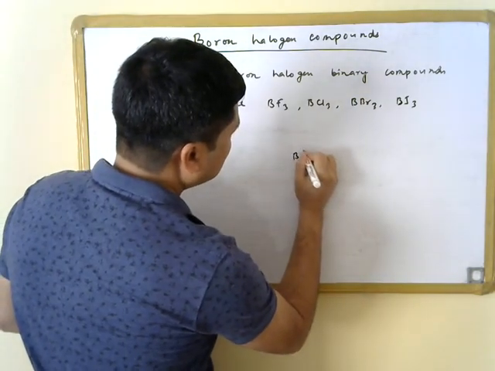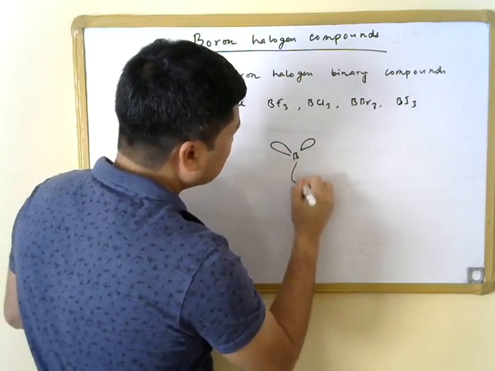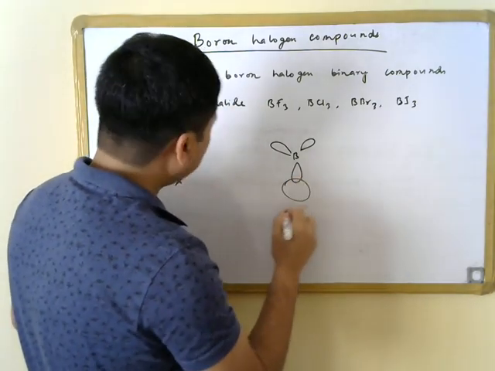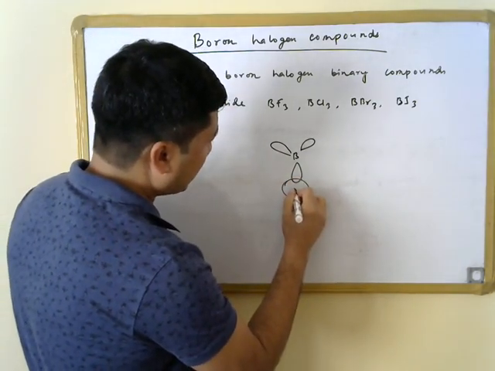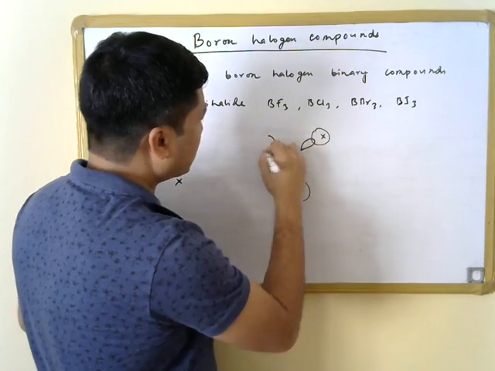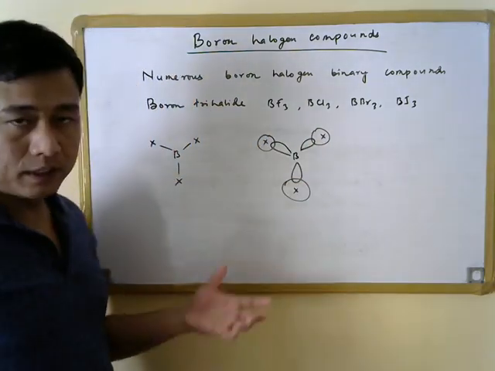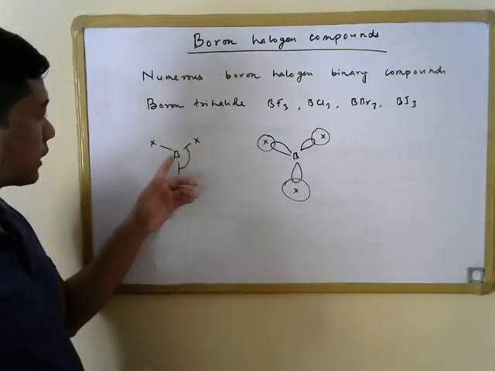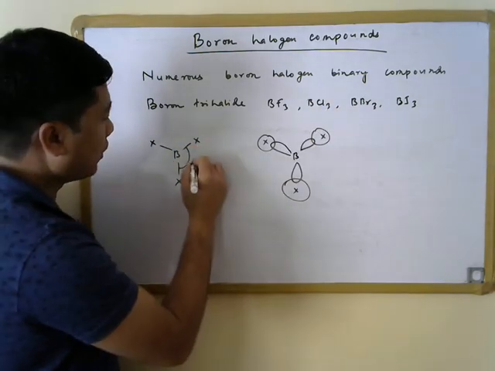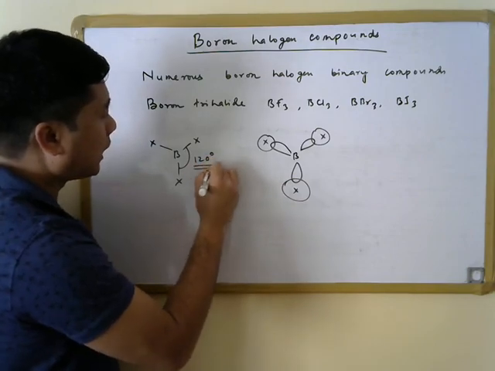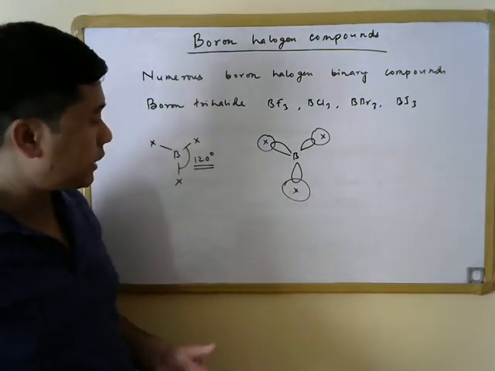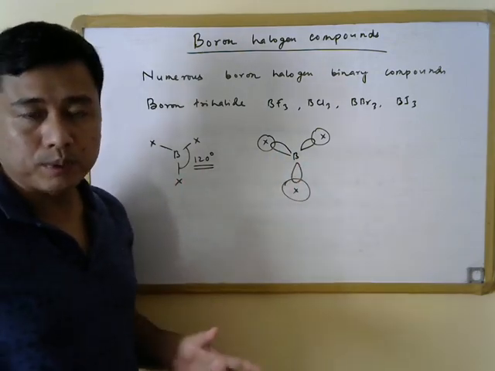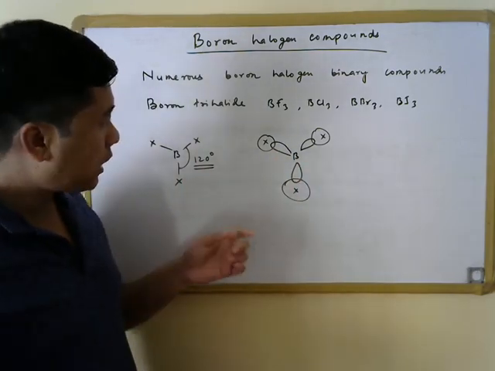So each of these three sp2 hybridized lobes on the boron centers essentially bind to a p orbital on the halogen to form three sigma bonds in this fashion, and that is the reason why the bond angle here, or XBX bond angle, in case of all these boron trihalides, are exactly equal to 120 degrees, which tells us that the hybridization on the boron atom must be sp2 hybridization.